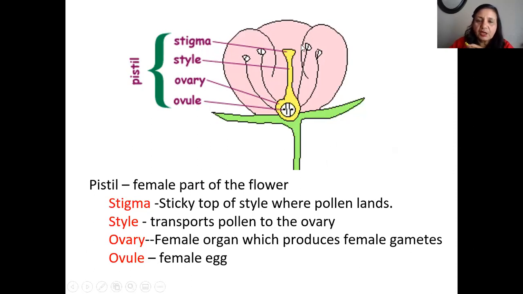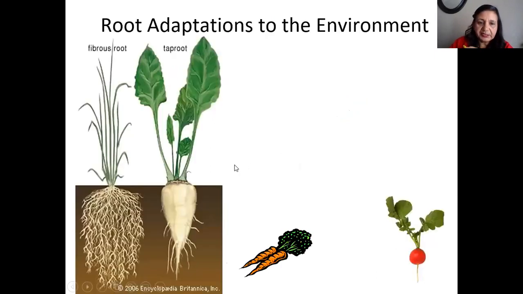So the anther drops pollen with the help of wind or insects like a butterfly or bee, and it goes inside. The ovary is the female organ which produces female gametes, and the ovule has the female egg. It's just like in humans. So when they get pollinated.